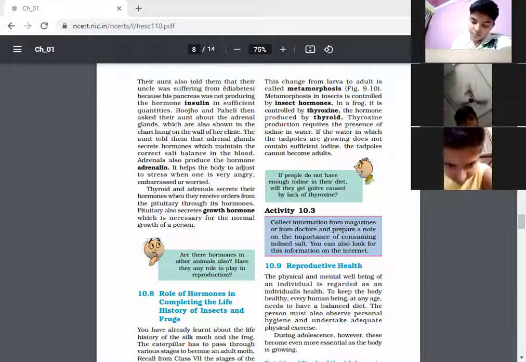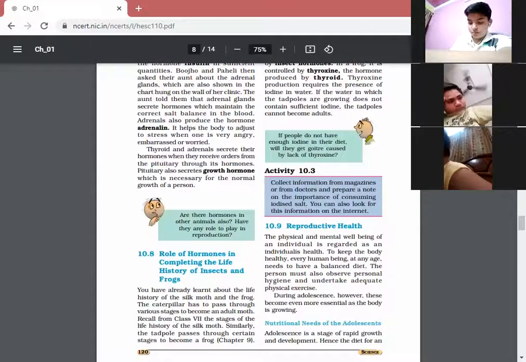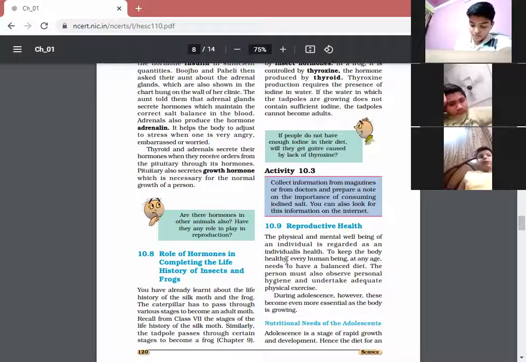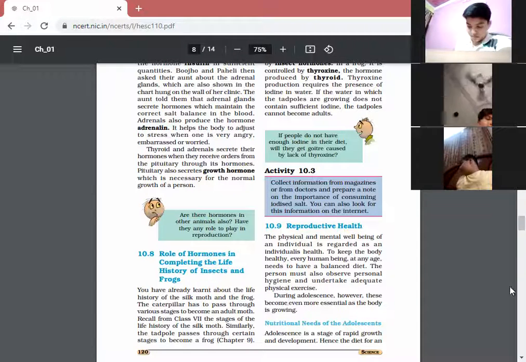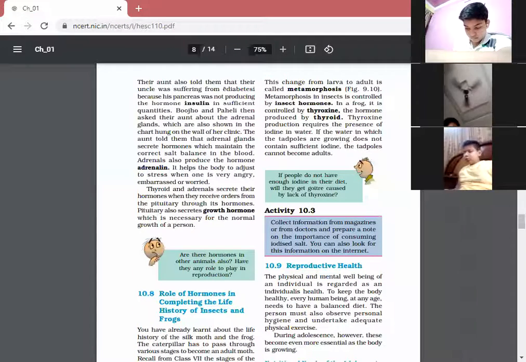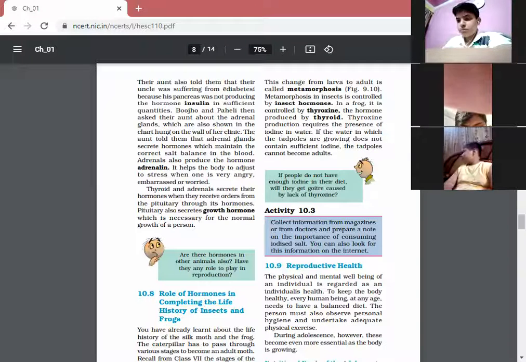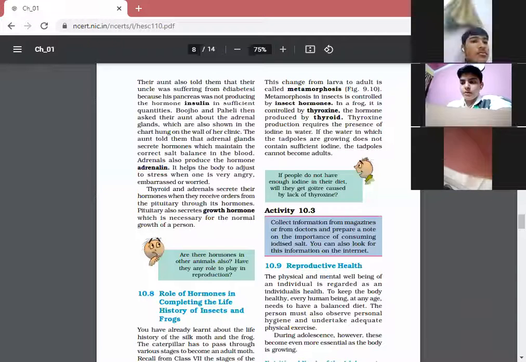Now next comes the role of hormones in completing the life cycle of insects and frogs. Until now we were talking about humans. Now Hasif, start reading. Role of hormones in completing the life history. So children, already we know that if we talk about frogs, they do not directly change into a frog. First of all, they lay eggs. After laying eggs, there is a complete cycle.